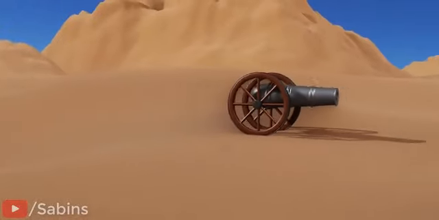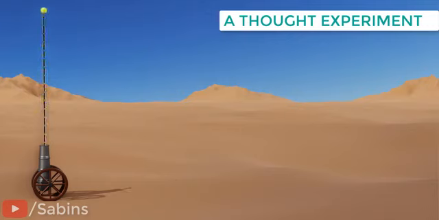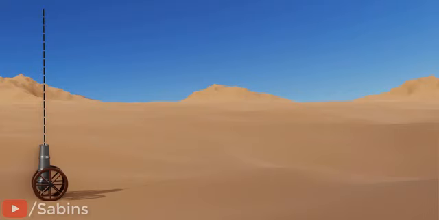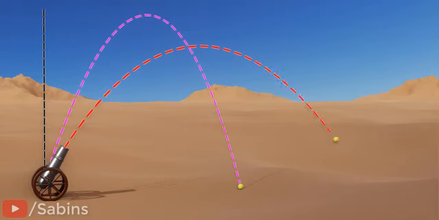Here's an interesting thought experiment. This cannon is ejecting a ball perfectly vertically. The ball will come back to its initial position, or zero movement, in the horizontal direction. Now, let's reduce the angle and eject it with the same speed. Now, the ball can travel horizontally.